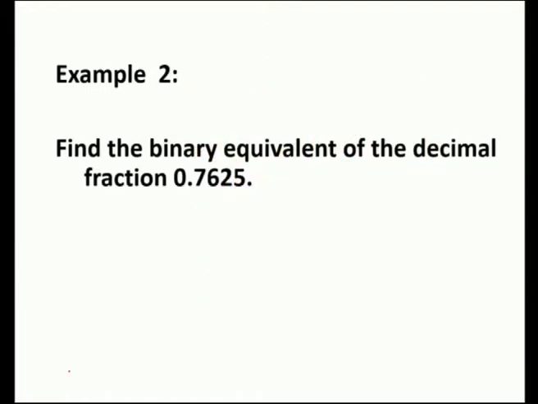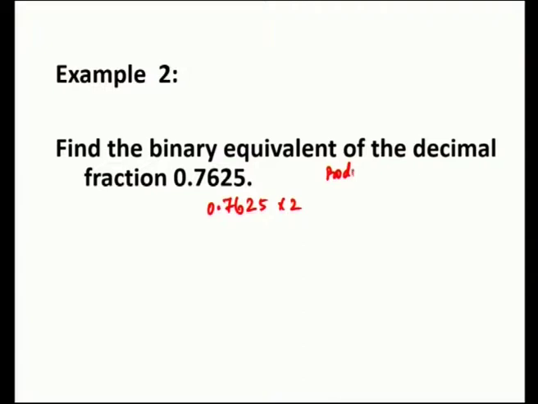Similarly, converting a whole number to binary number is easy, but finding a binary equivalent of the decimal fraction is done like this. So, this example shows find the binary equivalent of the decimal fraction 0.7625. So, 0.7625 is first multiplied with 2, and then we take the integer part of it.